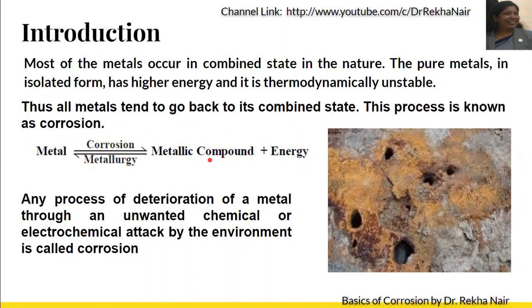Whereas in metallurgy, where we extract metal from its ores, that is, from the metallic compound we are extracting the metal, which is called metallurgy. In this we need to give energy. So the process of extraction of metal involves energy, whereas the combination, that is, metal converting into metallic compound, involves a lower energy. It is an exothermic reaction, you can say that energy will be released and it will be thermodynamically stable as compared with that of the pure metal.